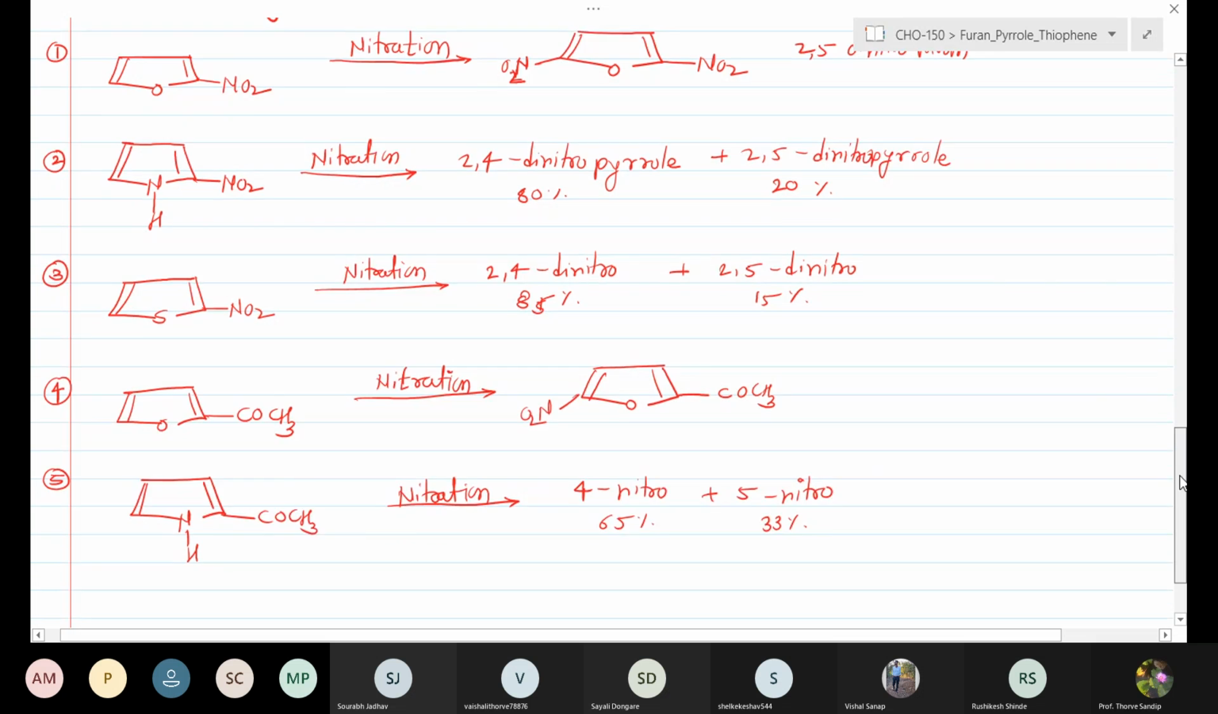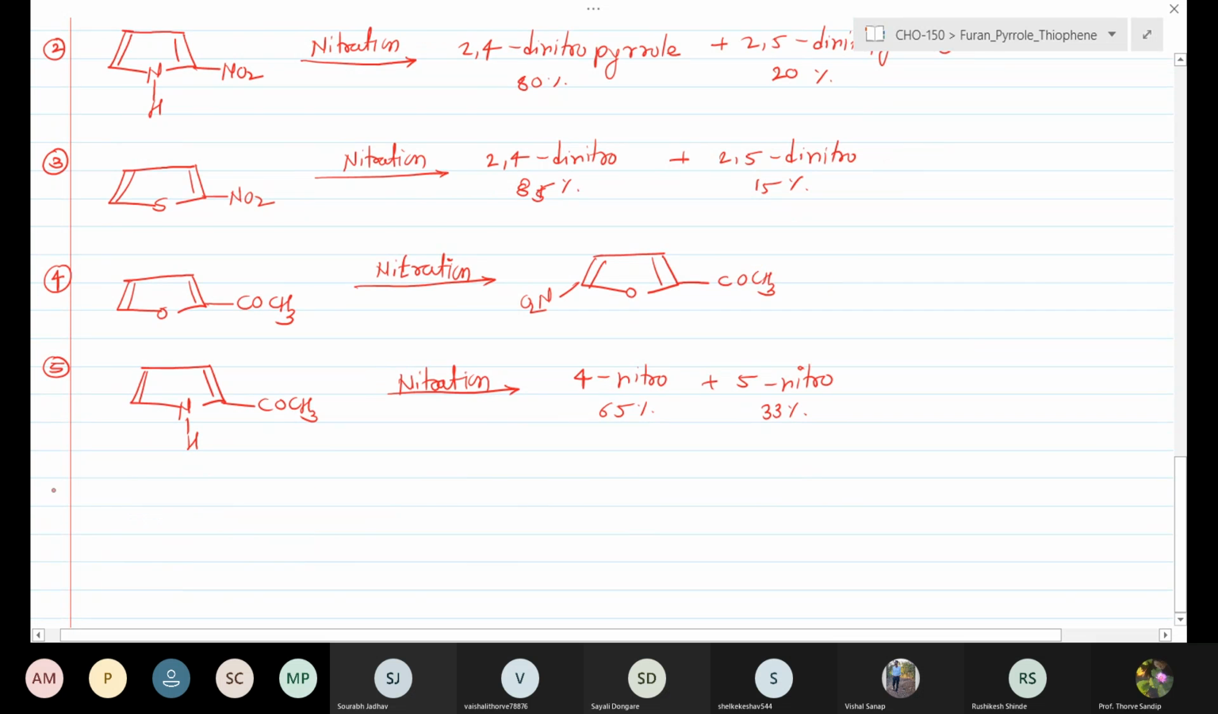When the same reaction is carried out with 2-acetylthiophene and subjected to the nitration, we can get the 4-nitro derivative plus the 5-nitro derivative in the ratio of 50% of the 4-nitro and 50% of the 5-nitro.